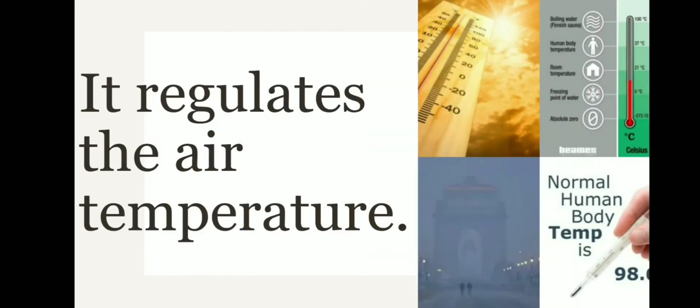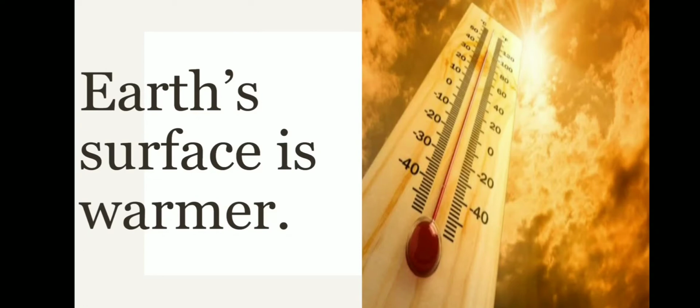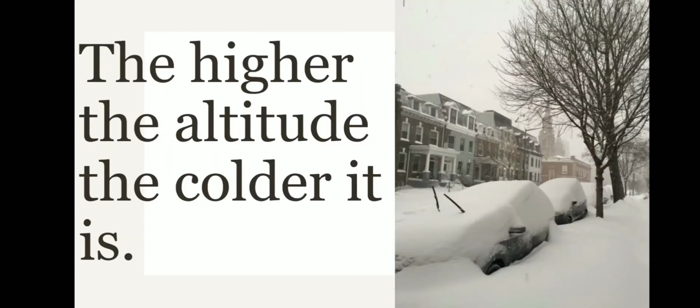The troposphere regulates the air temperature. The earth's surface is warmer. The higher the altitude, the colder it is. As we go high, the temperature drops.